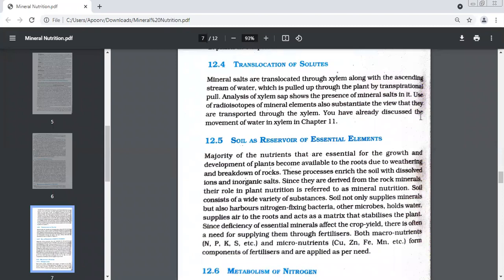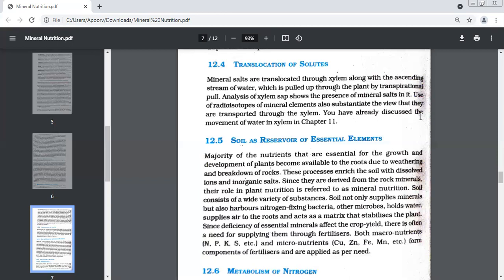Use of radioisotopes of mineral elements also substantiates the view that they are transported through the xylem. Now we wanted to prove that minerals move along with the water in the xylem, so we did an experiment. We took radioisotopes of mineral elements. We wanted to show that these mineral elements travel through xylem. So we put radioisotopes. What is the special quality of radioactive elements?